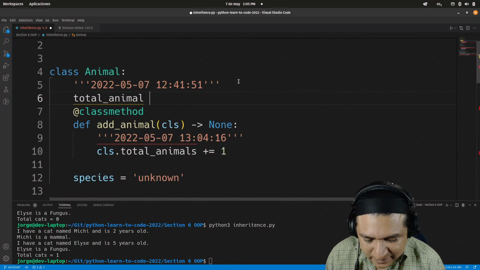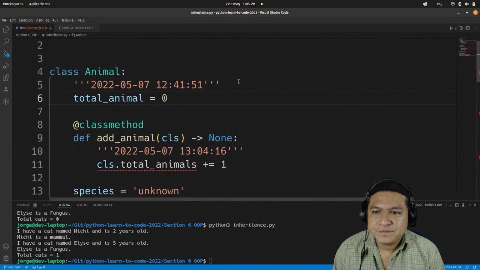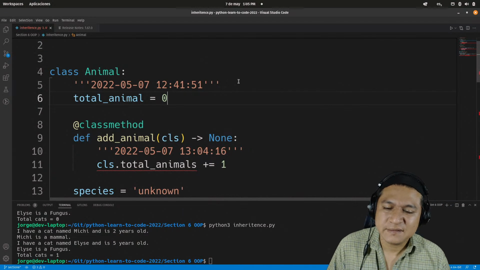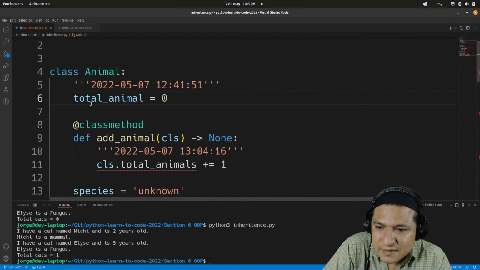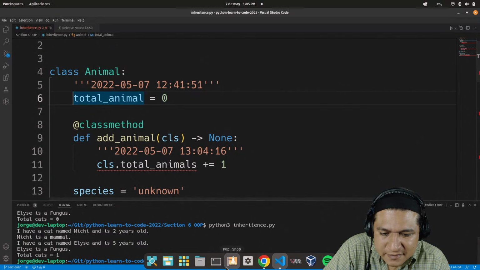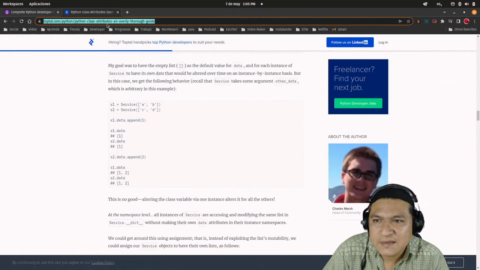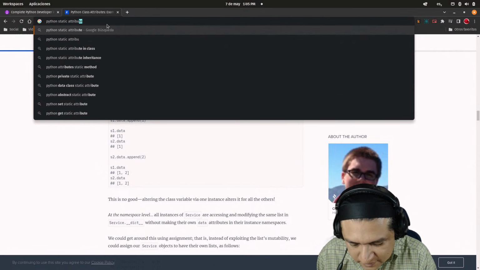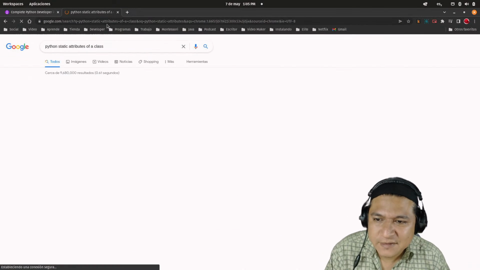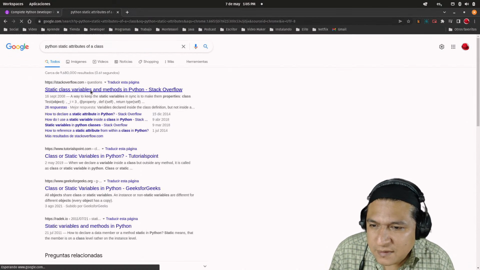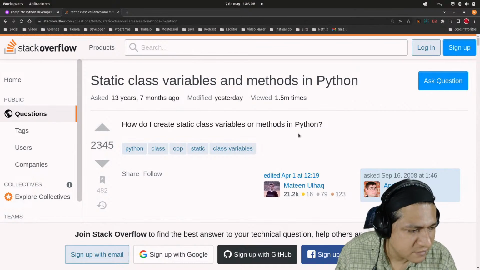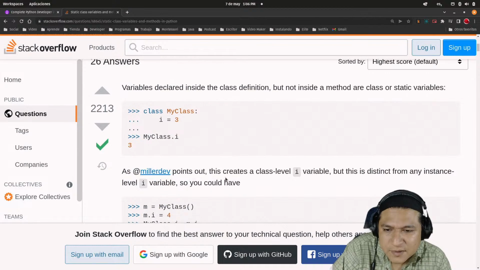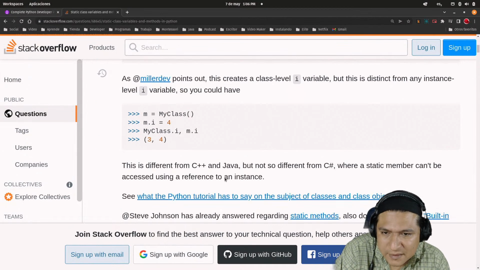Yeah, but that's the thing. How do I create this as a static? Yeah, let's ask it like that. Okay. Python static attributes of a class. There we go. Yeah, methods I know how, but I don't see a video about attributes. There we go. Okay.